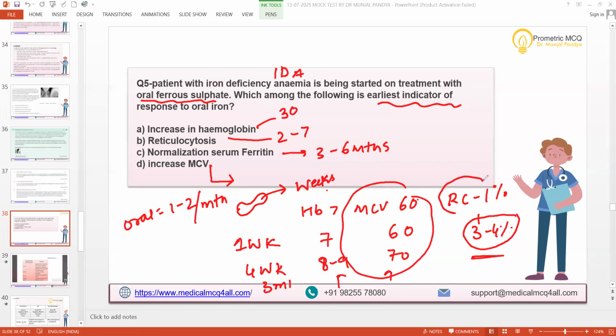The earliest indicator is the retic count, and even faster than the retic count is erythroid hyperplasia in bone marrow, which we are not recommending as an invasive procedure, but for your knowledge I'm telling you. Is that clear to everyone?